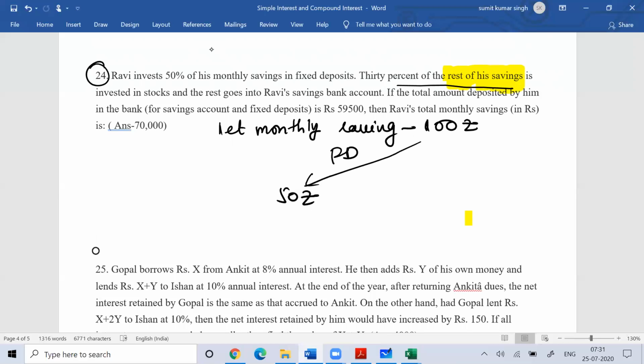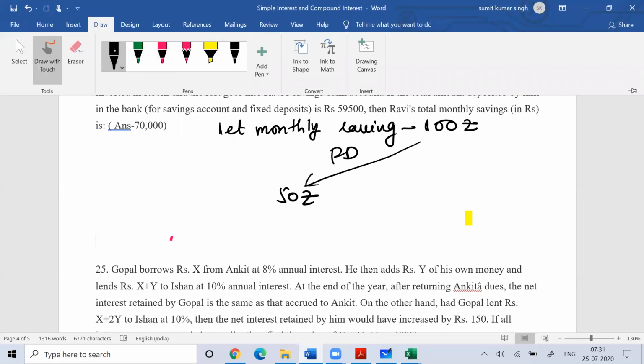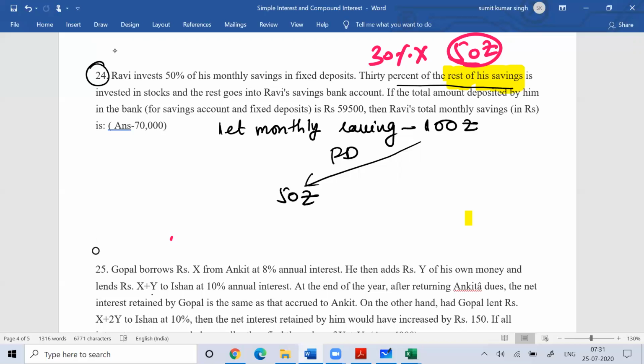How much saving is left with him? 50 rupees left with him. So they're saying 30% of the rest of the saving. What is 30% of 50 rupees? That is 15 rupees. You're getting it right. So the 30% of the rest of the saving is invested in stock.